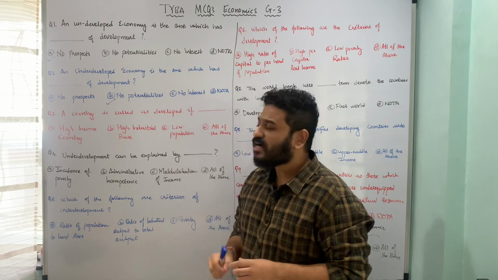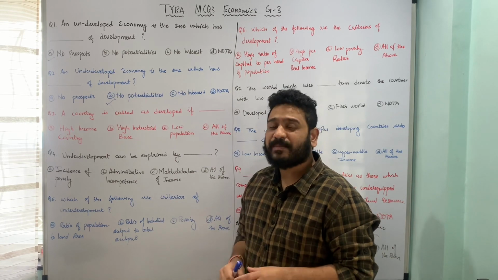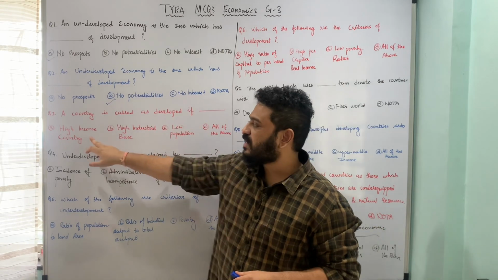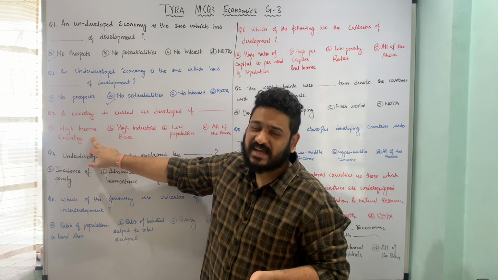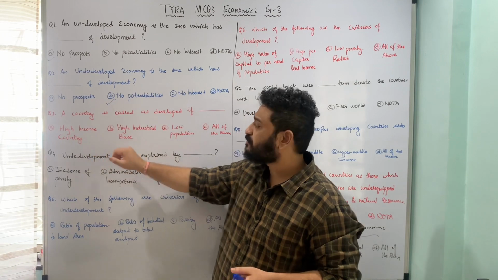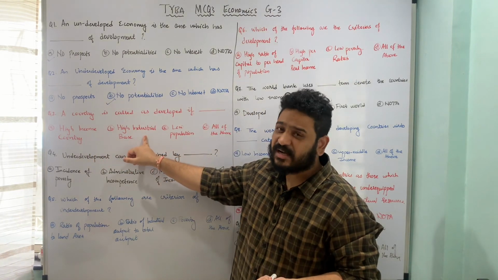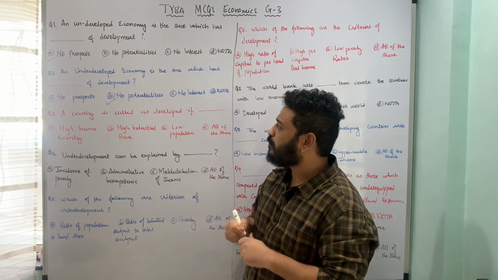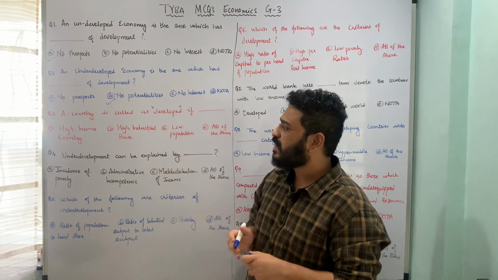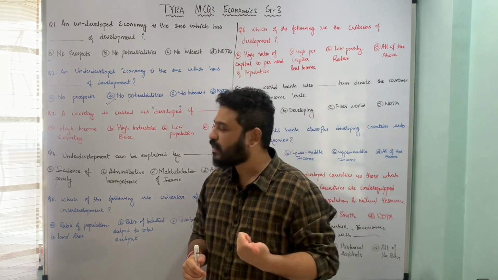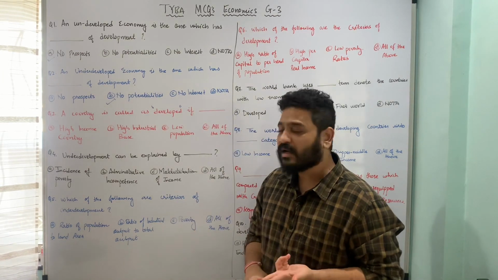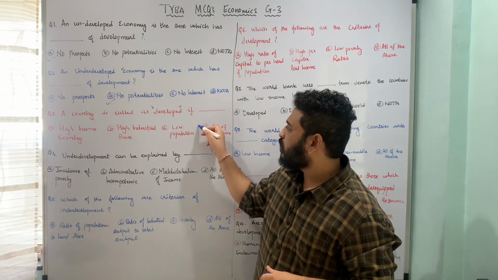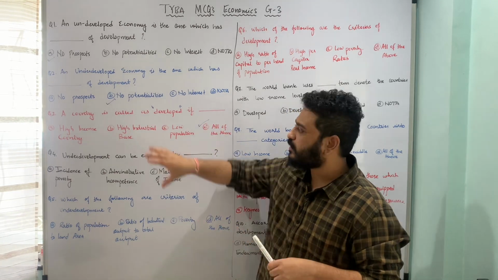The third question is, a country is called as developed if dash. A, if there is high income, or the country is a high income country. Second, if there is high industrial base, if there is low population, and D, all of the above. So here I'm looking at a developed country, and all these three things, that is high income as well as high industrial base and low population, relate to development per se, and therefore option D, all of the above, is the correct answer to this particular question.